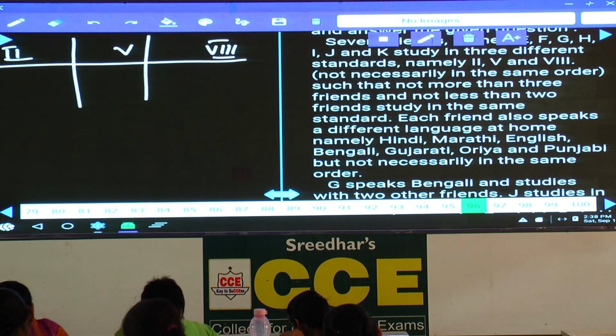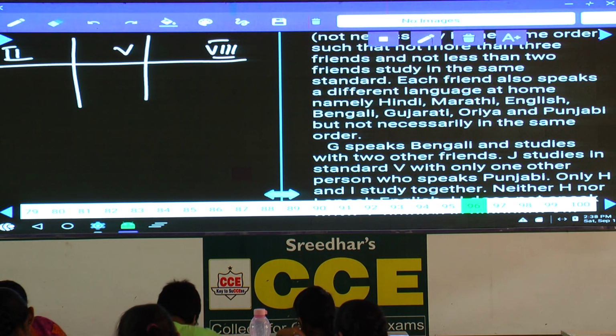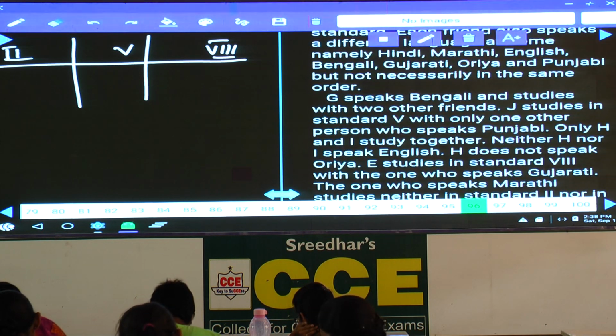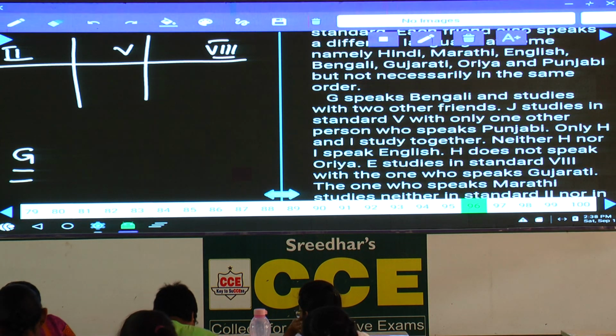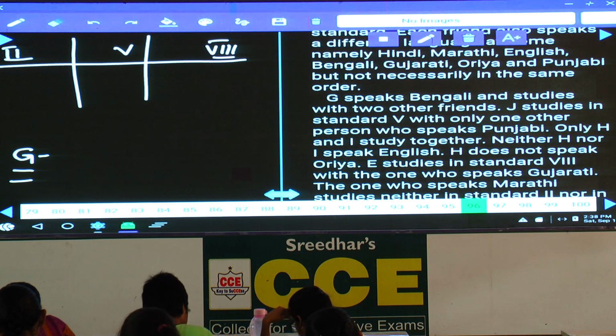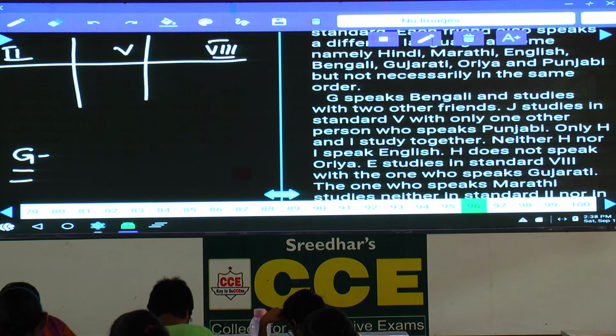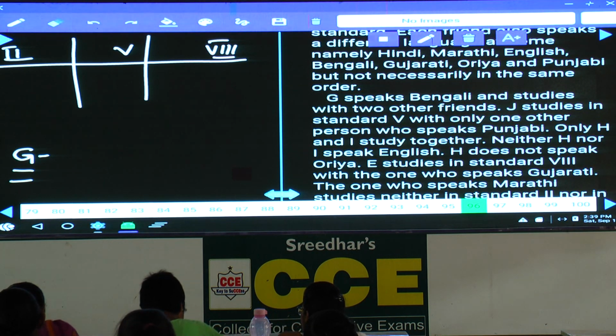Such that not more than 3 friends and not less than 2 friends study in the same standard, and each friend also speaks a different language at home, Hindi, Marathi, English, and so on. G speaks Bengali and studies with 2 other friends. That means in whatever class G is studying, how many persons are there? 3 persons. If G is in the 2nd standard, then in the 5th and the 8th standard we should have only 2 persons. Or if G is in the 5th standard, in the 2nd and the 8th classes we need to have only 2.